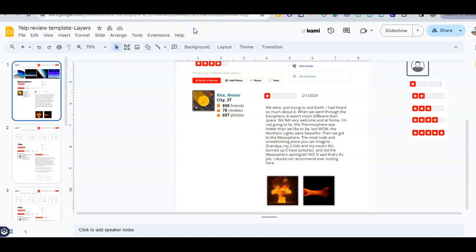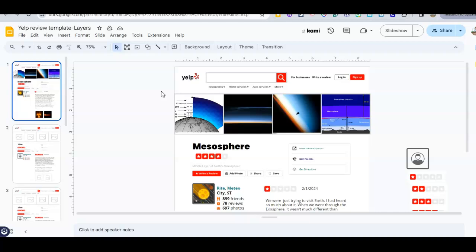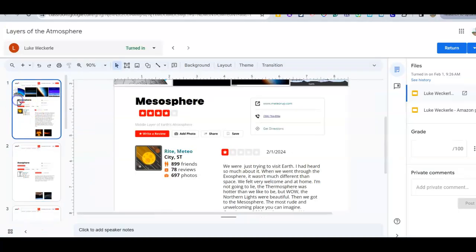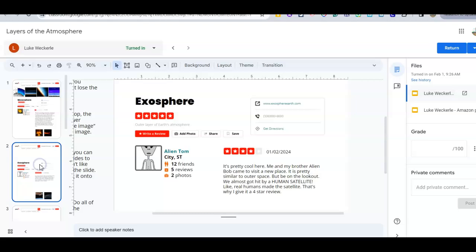So I want to walk through some of the examples that you might see in this one with some of the other students. So again, here's my exemplar. Here's what a student did in the other class. Exosphere. As a whole, in his opinion, 5 stars. That's fine. Alien Tom visited the exosphere. It's pretty cool here. Me and my brother, Alien Bob, came to visit. It's similar to outer space, but be on the lookout. We almost got hit by a human satellite. Do satellites fly in the exosphere? Do you see how he put that in there?